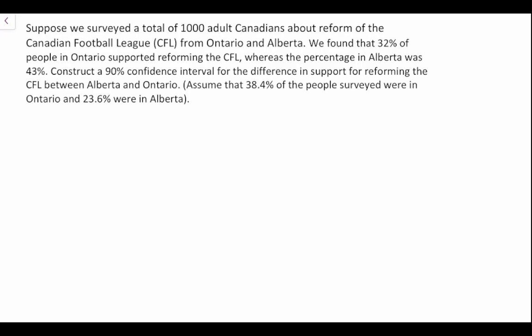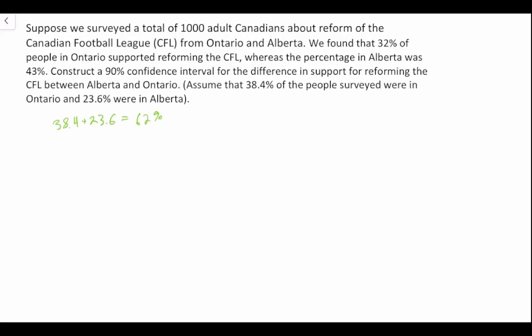And then we have a little note here that says, assume that 38.4% of the people surveyed were in Ontario and 23.6% were in Alberta. And what we notice immediately is if we take 38.4 plus 23.6, this doesn't equal 100%. So 38.4 plus 23.6 gives us 62%.